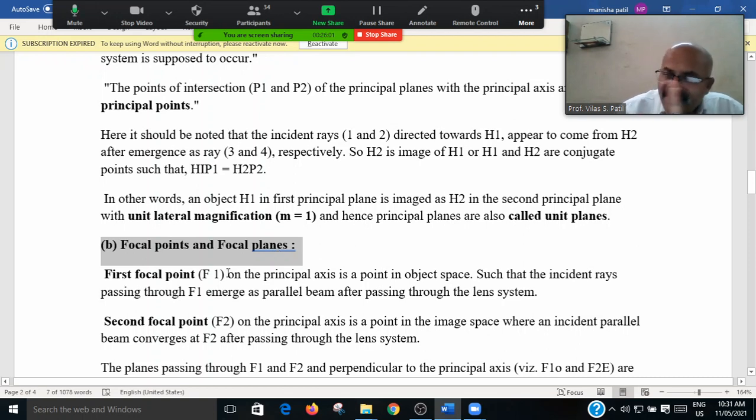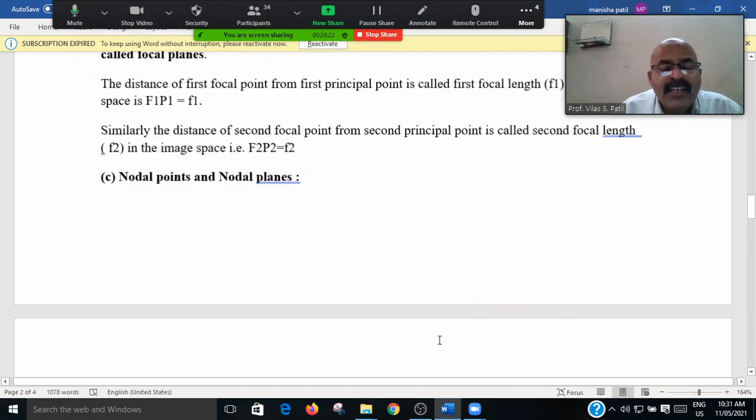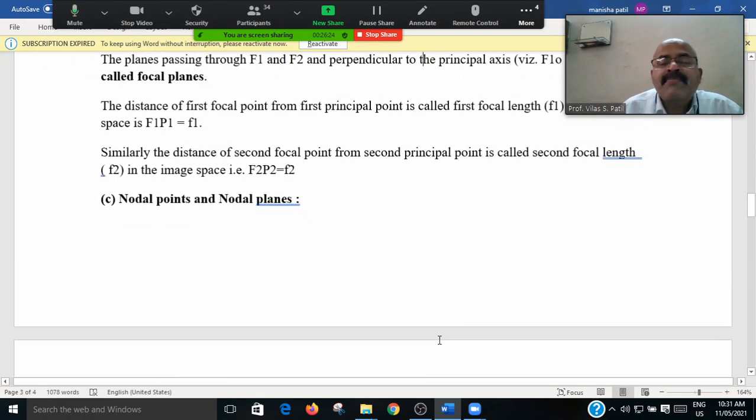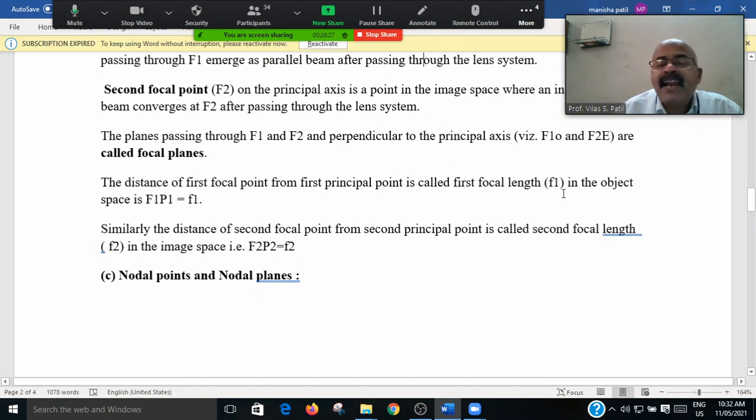The first focal point is F1, and on the principal axis, the point of the object is such that the incident ray passes through F1, and the second point is F2, a principal point on the image side, where the rays converge. And the planes passing through F1 and F2 are perpendicular to the principal axis.